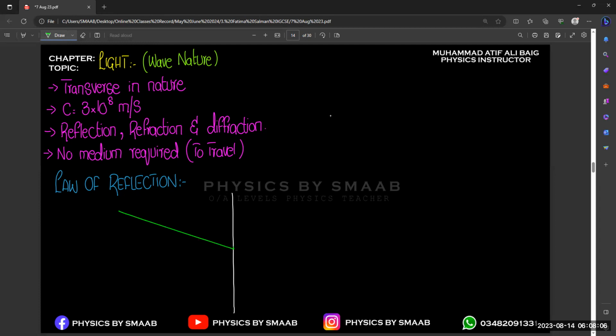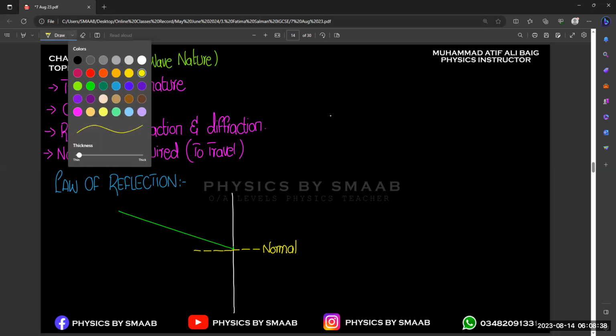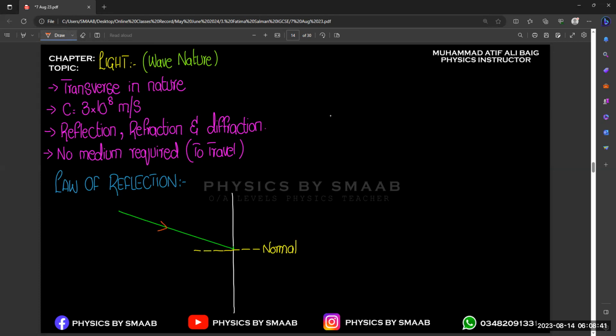Now in this chapter, we are going to discuss the detailed formation of the rays. So first of all, we need to know that to measure the angle, we need a normal line. This will be our normal line. So this line is called the normal, and this line will help you to measure the angle for the incident ray and reflected ray. So always measure angle with reference to this normal line. When light is traveling from the left hand side, this will be the direction of light, and this is the angle of incidence.